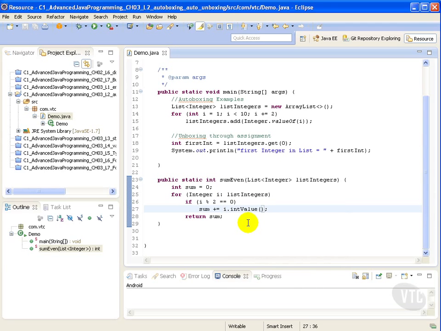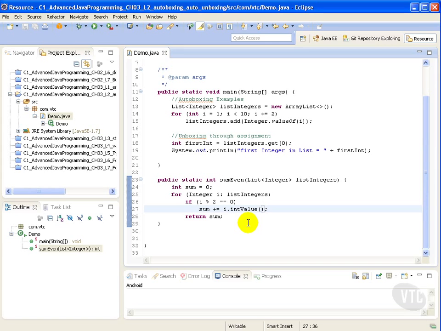Converting an object of a wrapper type, such as an Integer, to its corresponding primitive type, like an int, value is called unboxing. The Java compiler applies unboxing when an object of a wrapper class is: number 1, passed as a parameter to a method that expects a value of the corresponding primitive type, number 2, assigned to a variable of the corresponding primitive type.